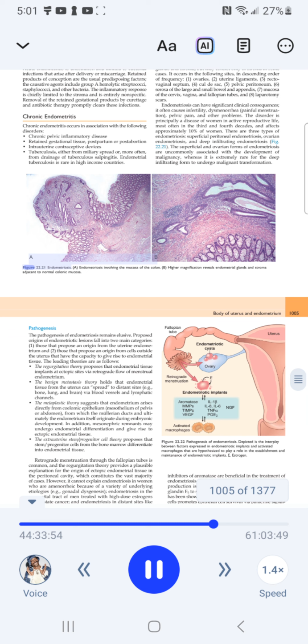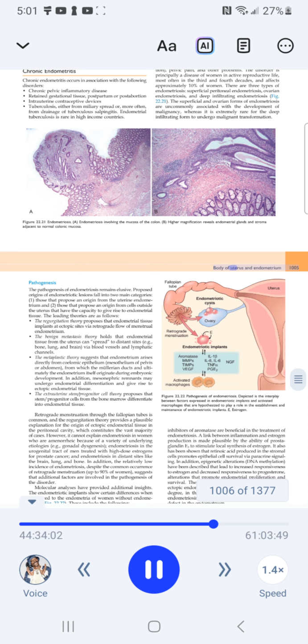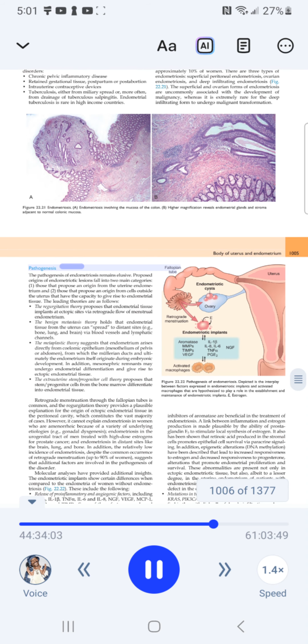Figure 22.21. Endometriosis. A. Endometriosis involving the mucosa of the colon. B. Higher magnification reveals endometrial glands and stroma adjacent to normal colonic mucosa. Body of uterus and endometrium. Pathogenesis.